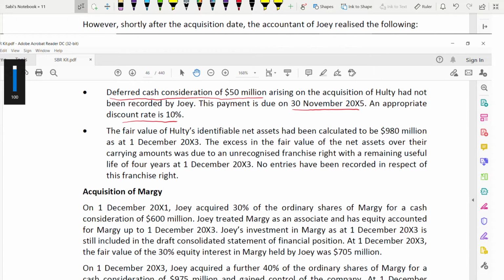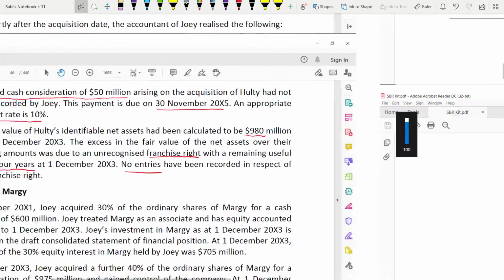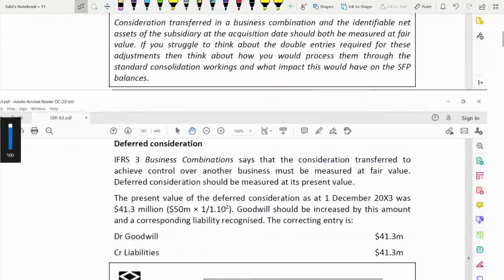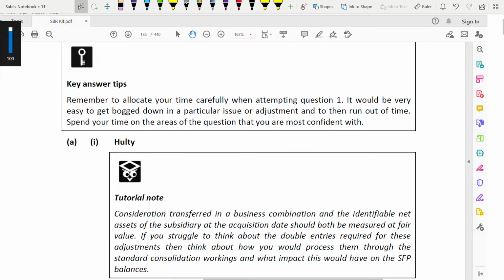Next, the fair value of identified net assets has been calculated as 980. The excess of the fair value of net assets over the carrying value was due to an unrecognized franchise right. So a franchise right is what? It's an intangible asset. That means we need the help of IAS 38 to answer this. The net assets have a remaining useful life of 4 years. The reason why they've given this is for you to find amortization. No entries have been recorded, that's why we need to record this according to the franchise right. So now we are going to answer the first part of it. The next one is required for the second requirement, so we are not going to read it now.